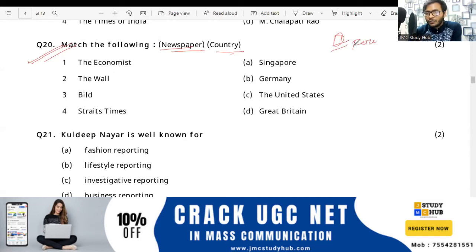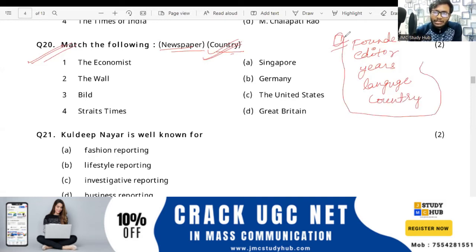That the important things are founder, editor, years, right? Important is language, in which language the newspaper is published, and another thing is the country. Okay, country. So these are the special things from the newspaper section that UGC can ask you.